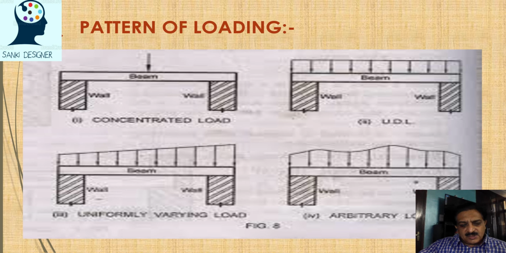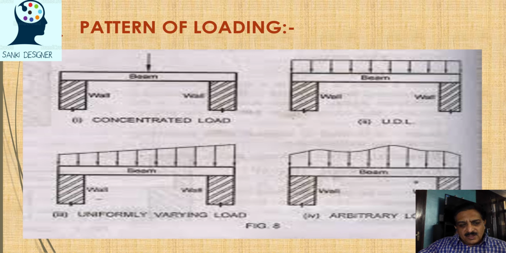columns, load coming on it may be somewhere centering also. Here in this picture it seems to be at the center. Here it's a UDL, load on the beam or slab, supports are there. Here it's constantly increasing, uniformly increasing load. Here it is a zigzag load, varying from place to place, arbitrary, not known to us. So these types of combinations are possible.